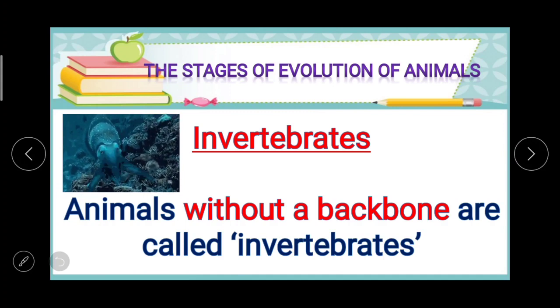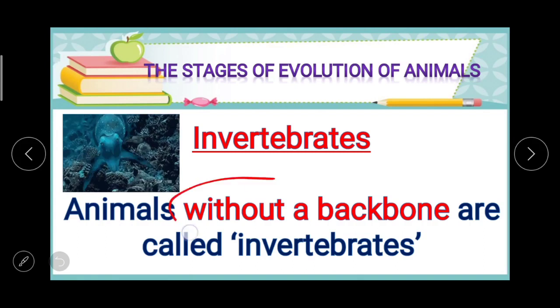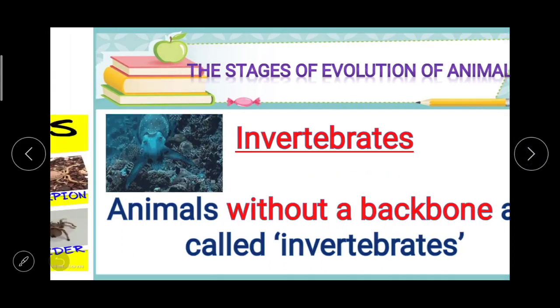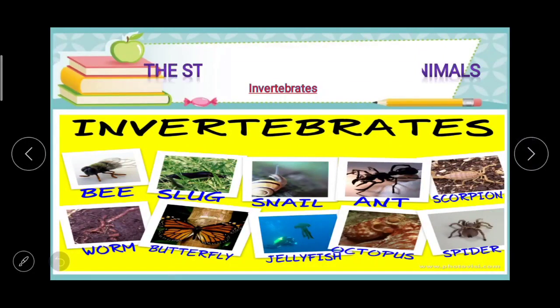Animals without a backbone are called invertebrates. And here you can see on the screen examples of invertebrates: bee, slug, snail, ant, scorpion, worm, butterfly, jellyfish, octopus, spider. All these are the examples of invertebrate animals.